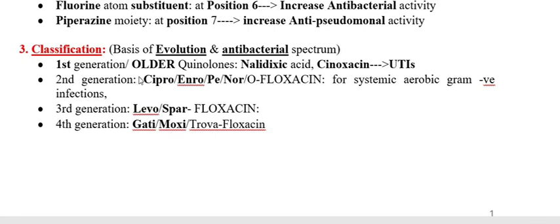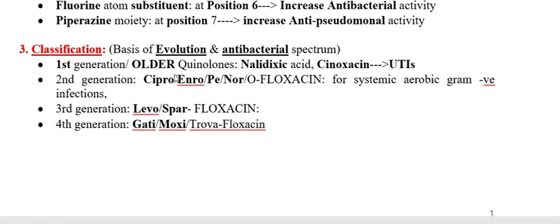In some books you may find they have divided them into only two groups: one called older quinolones, another called fluoroquinolones. Here I am discussing the classification based upon the generation: first, second, third, and fourth generation.